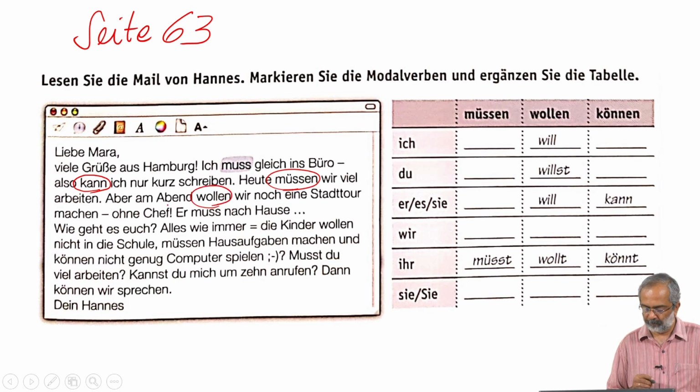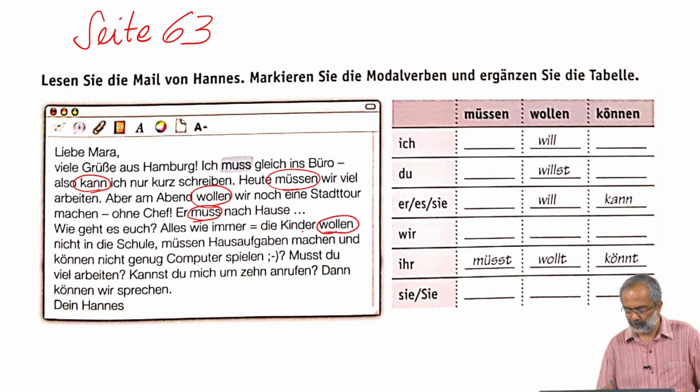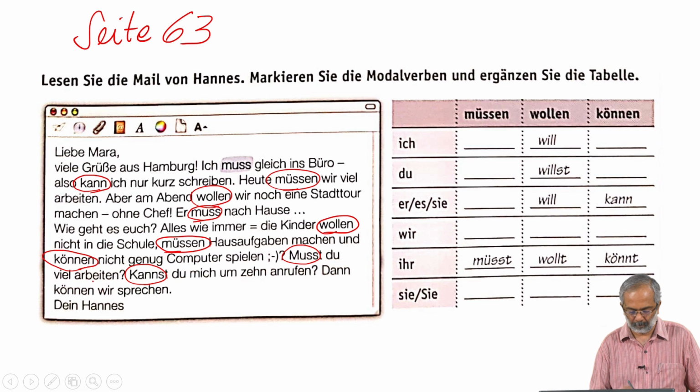Ohne Chef. Er muss nach Hause. Wie geht es euch? Alles wie immer? Die Kinder wollen nicht in die Schule, müssen Hausaufgaben machen und können nicht genug Computer spielen. Musst du viel arbeiten? Kannst du mich um 10 anrufen? Dann können wir sprechen. Dein Hannes.